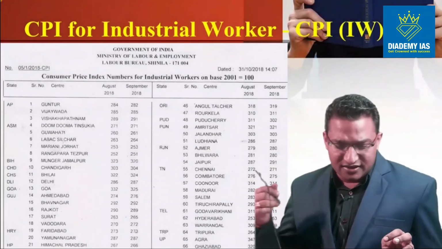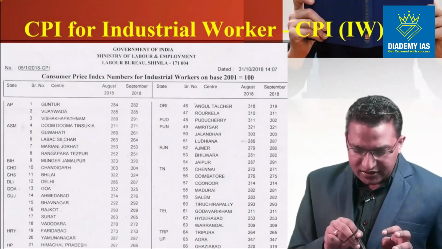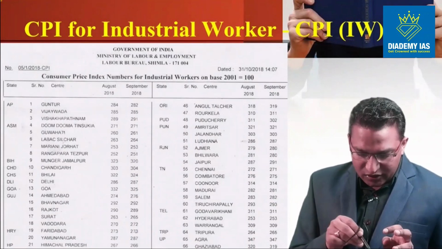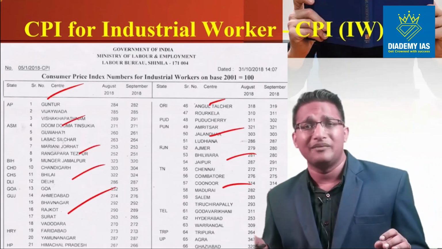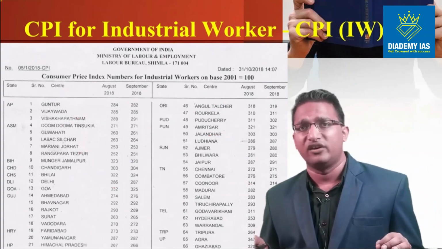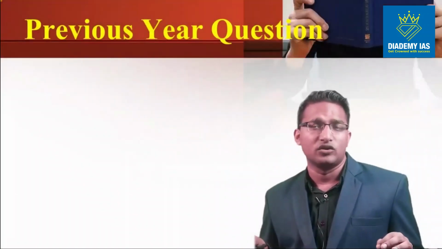CPI for industrial worker: this is one kind of notification you can see. These index numbers have been given for different centers. I'm just showing you an example, but you don't need to remember any of these figures, or refer to the slide.